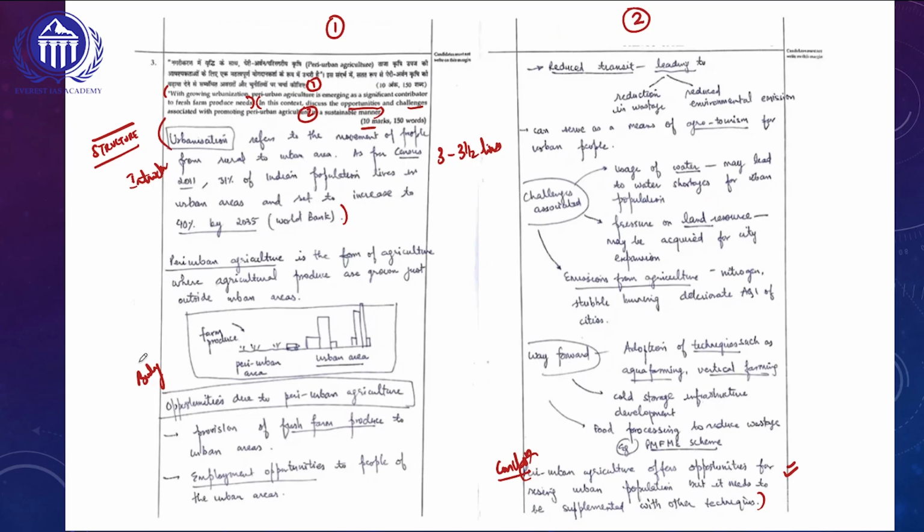And if you look at the body of the answer, this particular topper has used proper subheadings. Not only that, there is a point-wise approach which has been used in the body of the answer. Overall, there are 2 major subheadings. In this particular question, in the initial component, they have been asking us to talk about peri-urban agriculture, and this particular topper has missed the subheading for that.